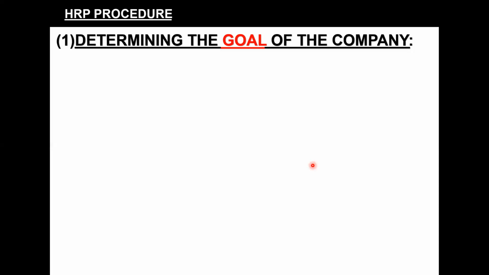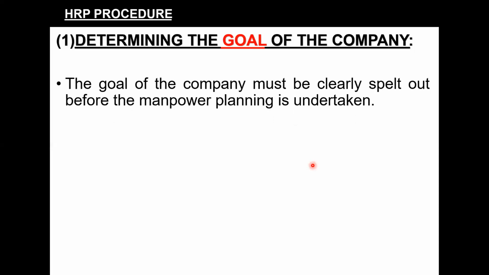Could be providing the most reliable services. Could be improving the performance of the employees, or also working for the development of the economy or expansion of the business. So there could be a number of objectives that need to be identified and determined. So based on these detailed objectives, it will be decided as to how many laborers are required, and those laborers should be possessing which sort of skill. So let us read once.